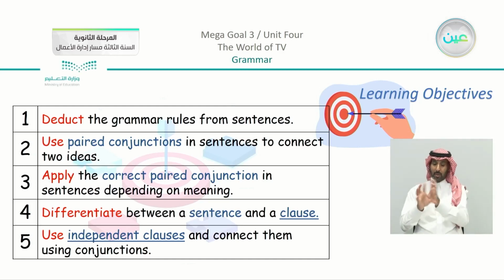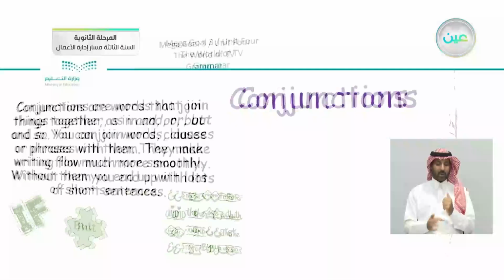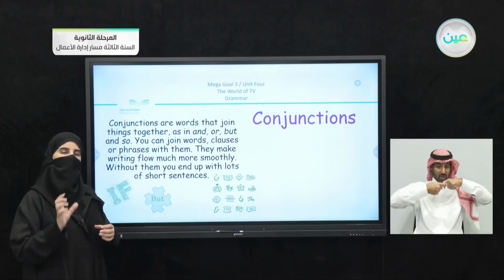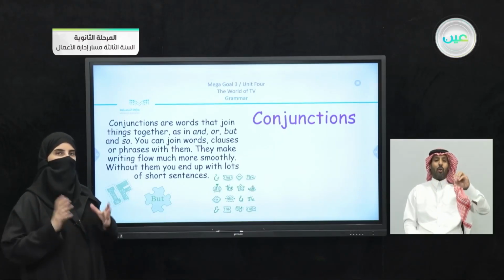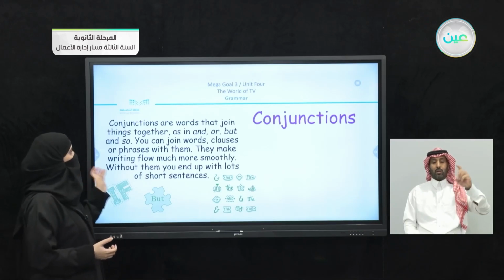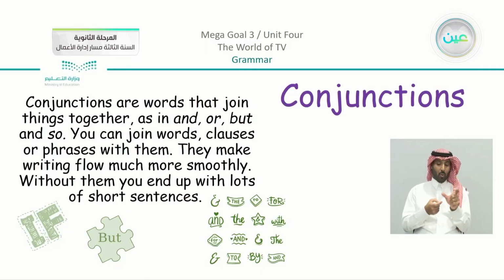So let's move on. We have our lesson, which is a very simple, light lesson. We are talking about something we use every day in our sentences. We have our conjunctions. So just to revise, conjunctions are words that join things together. As you can see, we joined in our sentences with and, or, but, and so. You can join words, clauses, or phrases with them.